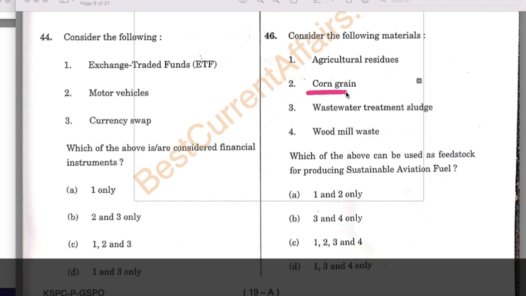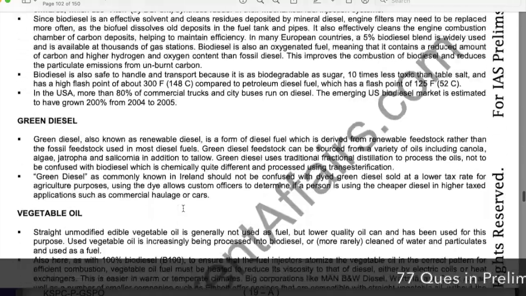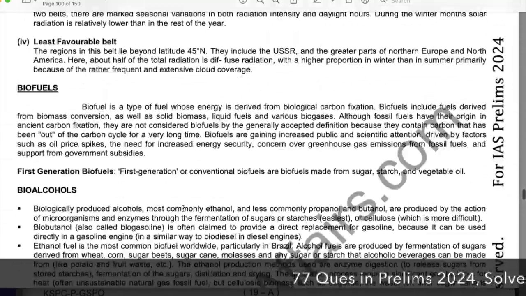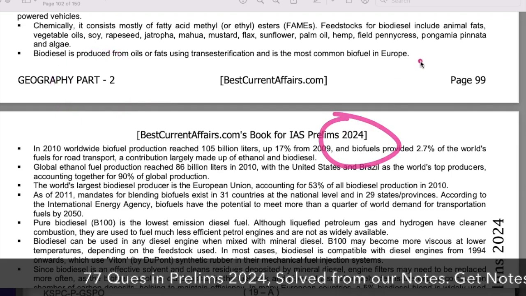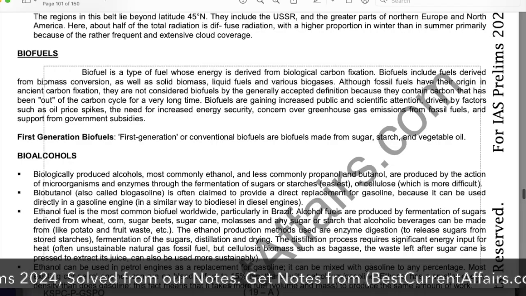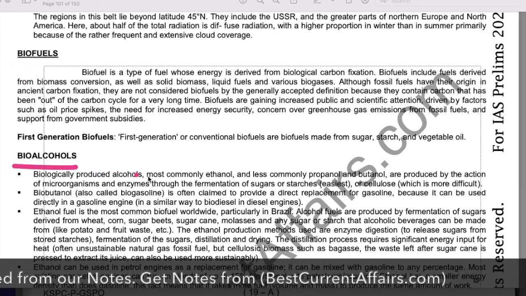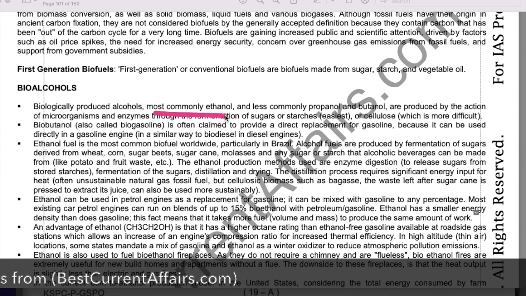Now check this, corn is also correct. In the same book, geography part 2, come to page number 99. Here it is mentioned the biofuels, bioalcohols, most commonly ethanol, biobutanol, also called biogasoline.